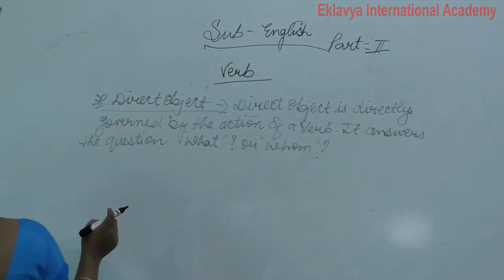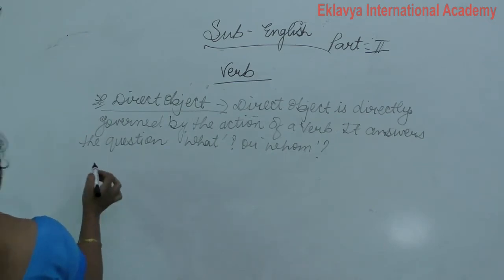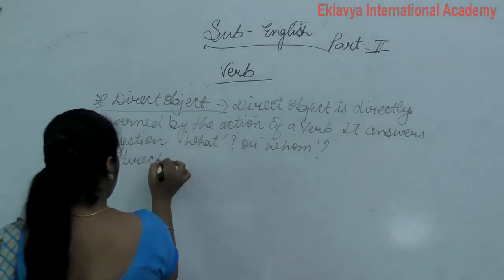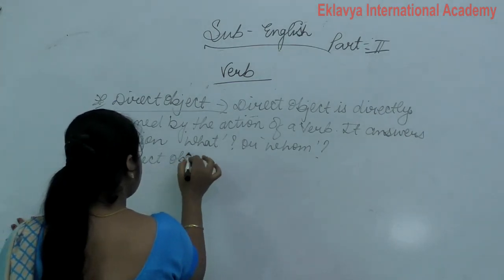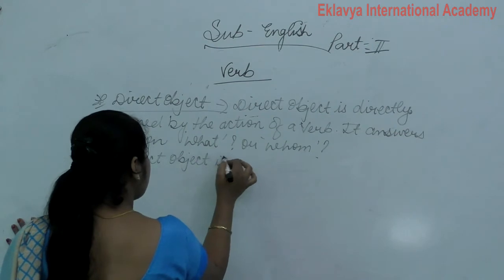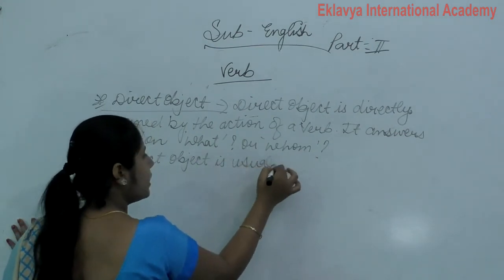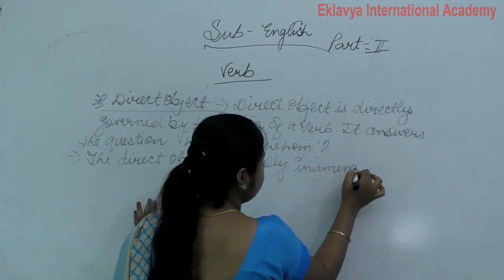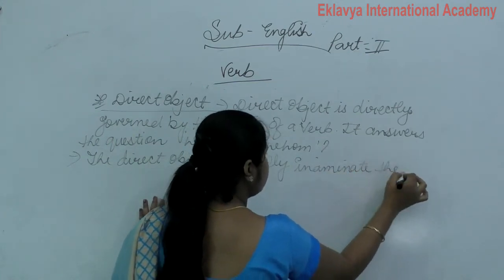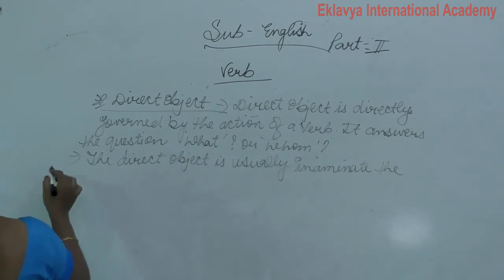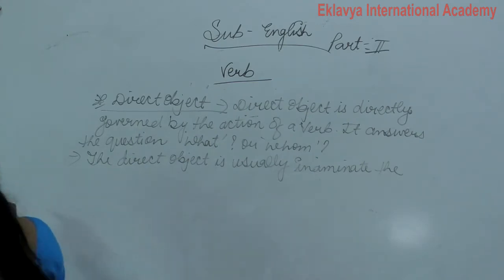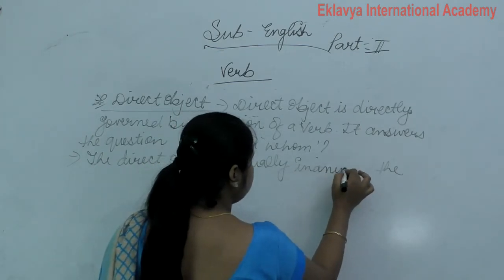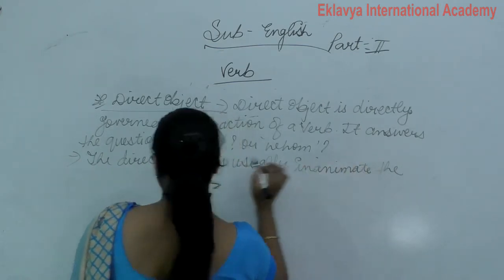The direct object is usually inanimate, the things.